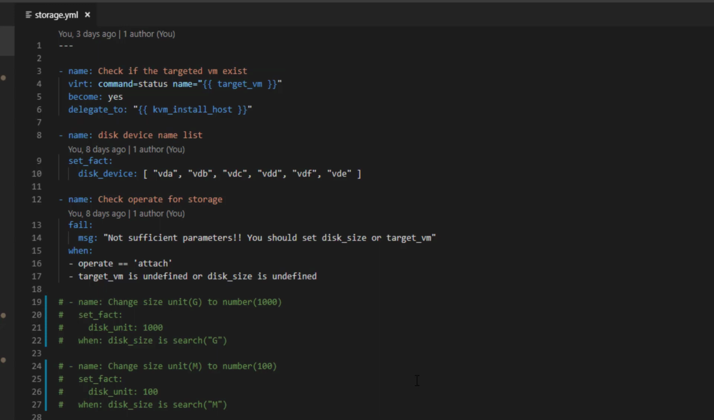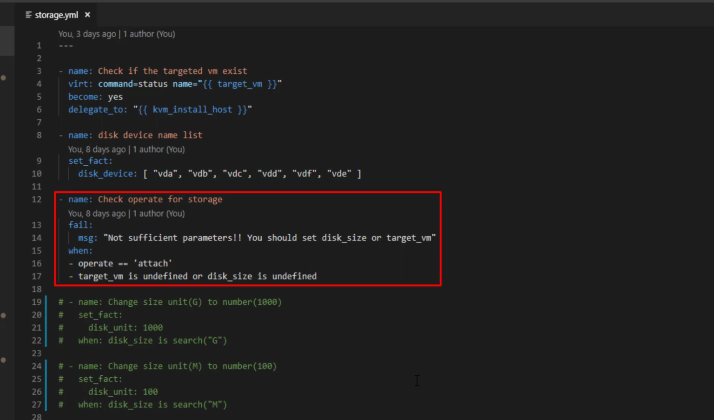And then we will decide which disk device name will be used. It is kind of a hack, but it is a good idea to use a specific disk device name. So we have 6 device names, and we will use one of them. After that, we check parameters. For storage attachment, we need to check operate, target VM and disk size.